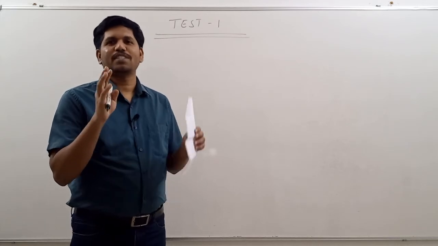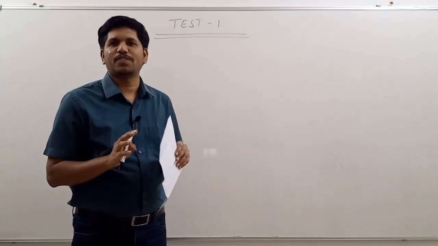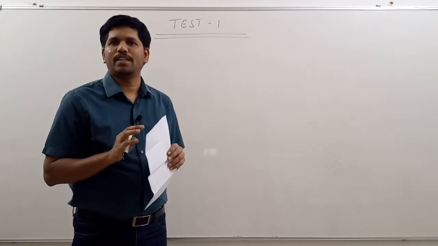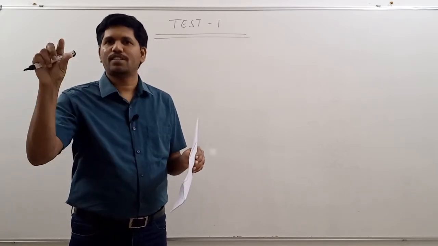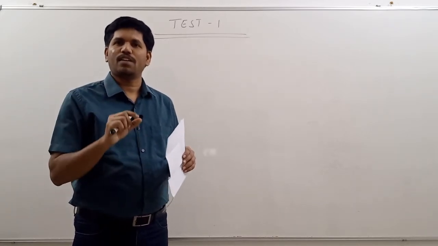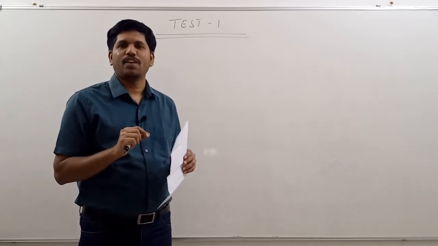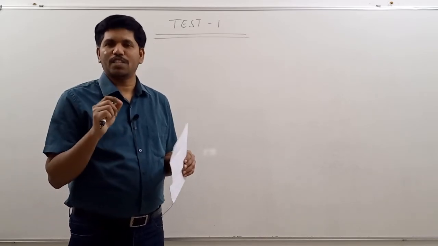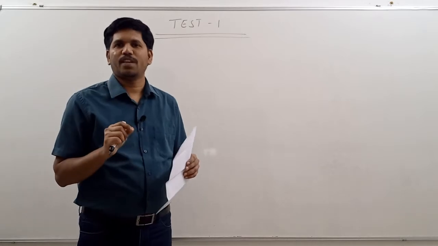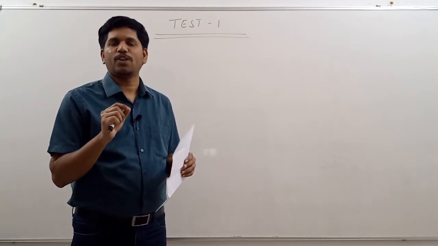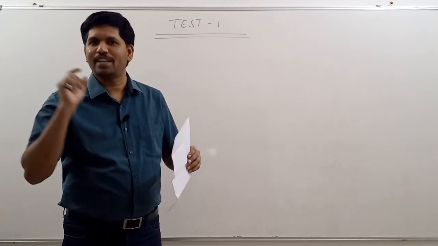For short answer questions, directly the name of the short answer question can be used as heading. Consider genetic drift, heading genetic drift, or karyotyping, like this. For long answer questions also, it is better to put one heading. Consider one question: should cross cousin marriages be banned in India?